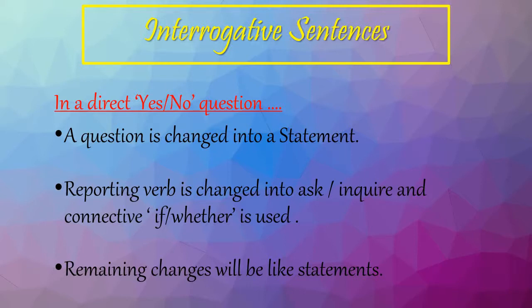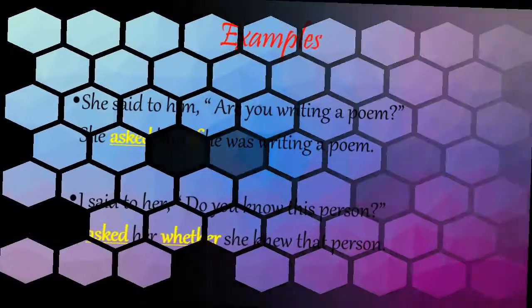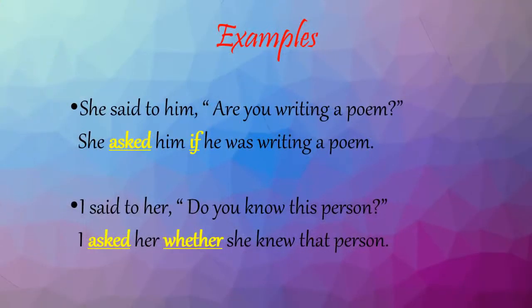Here we are going to use if or whether. Remaining changes will be like statements. Let us see these examples to understand it better.